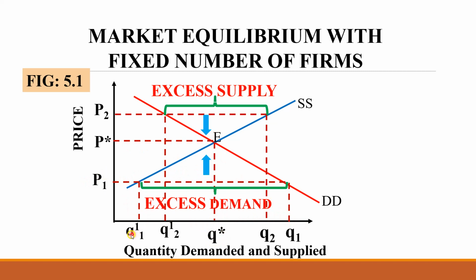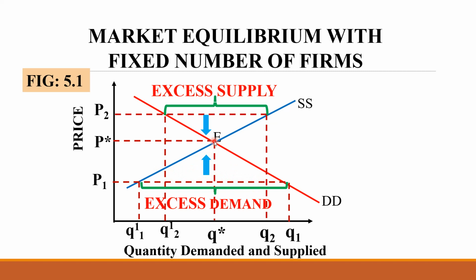What will happen to supply? You all know supply has a positive relationship between price and quantity. When the price increases from P1 up to P star, the quantity supplied, which is now Q1 dash, will come back to the position Q star. That is, supply increases and demand decreases when the price increases. Therefore, at price P star, equilibrium is brought back or maintained by this interaction between the demand force and the supply force.